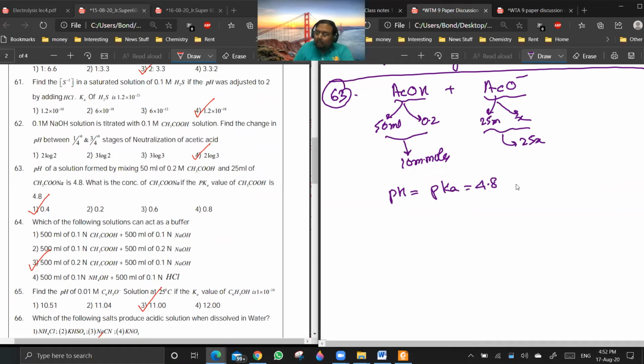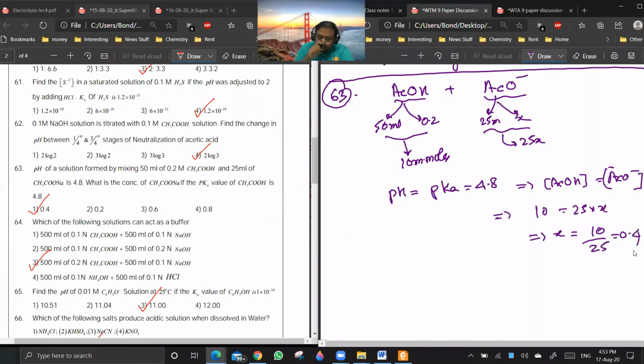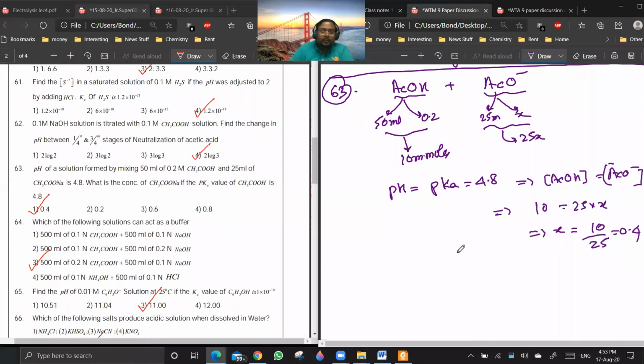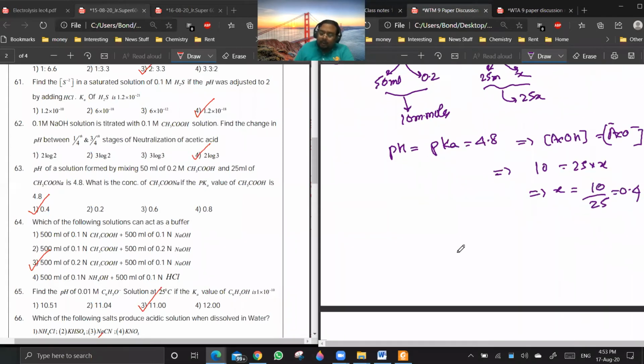Concentration of salt is equal. This means that the concentration of acetic acid will be equal to the concentration of acetate ion. This is a direct application of this. You don't even have to write the formula. So 10 is equal to 25 into X. So X is equal to 10 by 25, 0.4. Getting my point? Yes, sir. That is why I discussed that point.